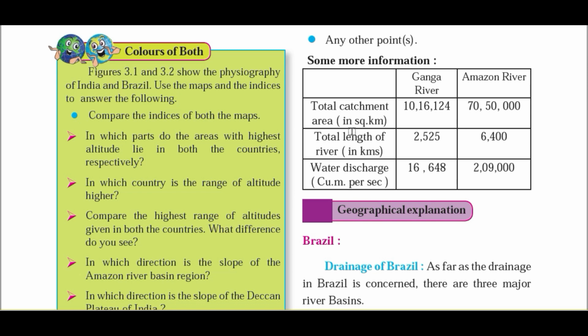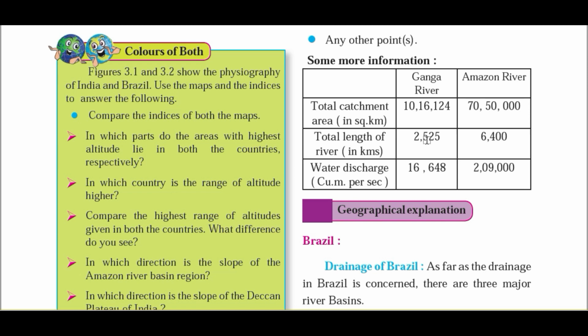The total catchment area in square kilometers, total length of river in kilometers, and water discharge in cubic meters per second are given here. Just compare the figures or the numbers. Total catchment area of Ganga river is around 10,16,000 square kilometers, and that of Amazon River is 70 lakh 50,000 square kilometers. So it is almost 7 times that of Ganga River.